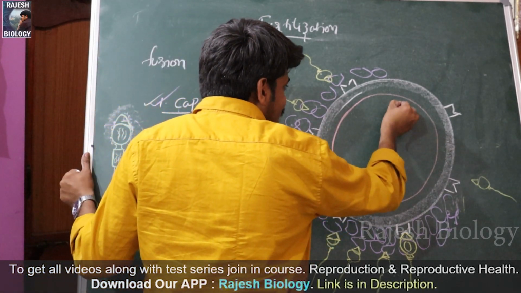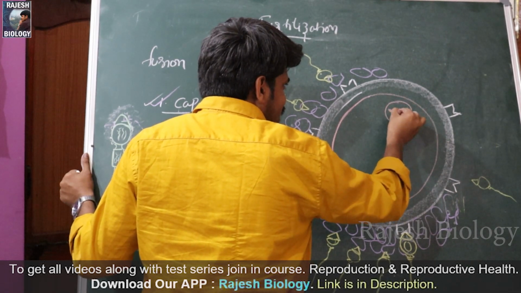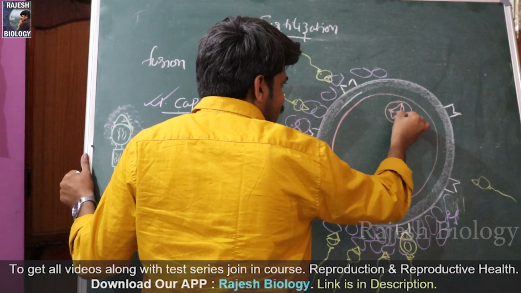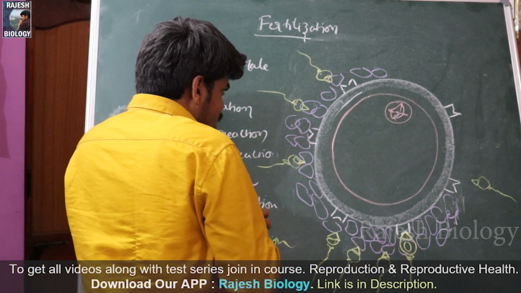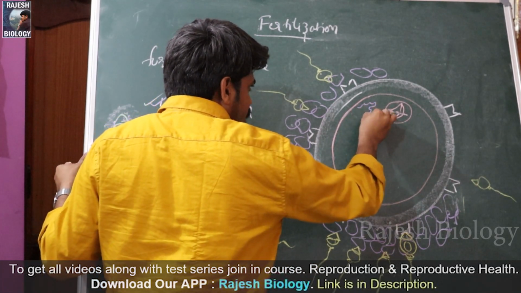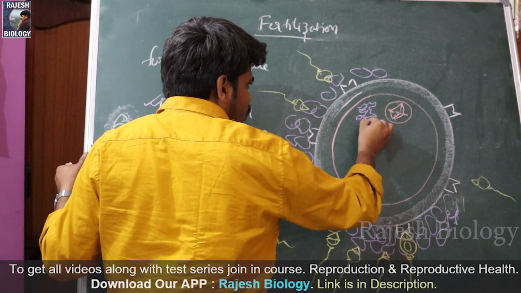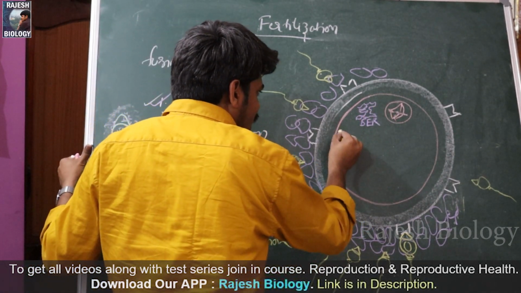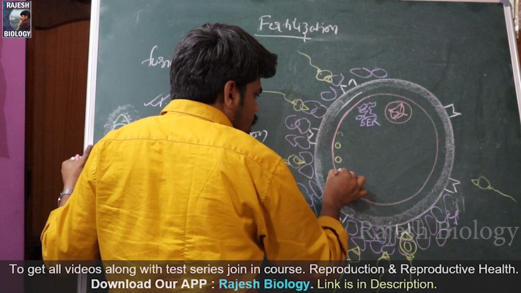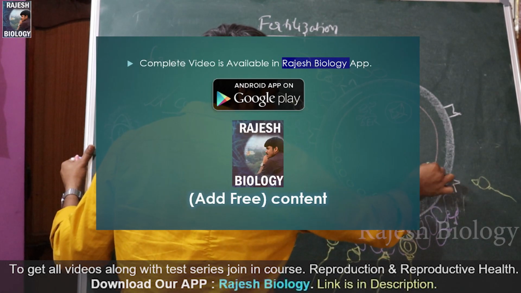In this secondary oocyte there is a nucleus. In this nucleus, chromosomes are arranged on the metaphase plate because it is arrested at metaphase 2 of meiosis 2. And here only there is some smooth endoplasmic reticulum. Okay. And here some cortical granules are there. Cortical granules, they are nothing but actually lysosomes.